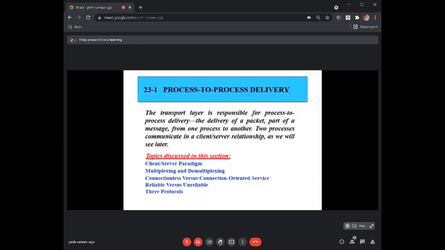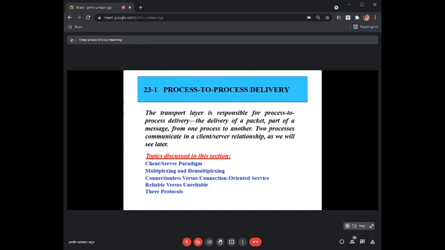So in the outline of this presentation, we are mainly discussing the delivery mechanism. We have two types of delivery mechanism: one is the unreliable delivery mechanism, and the other is the guaranteed or reliable delivery mechanism. Each of these mechanisms is implemented in a protocol, UDP and TCP.